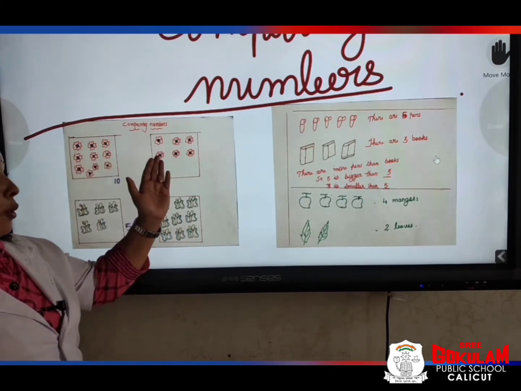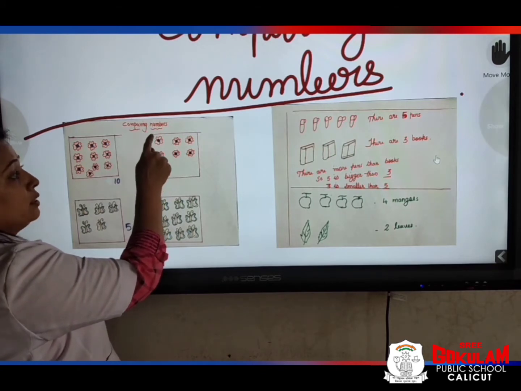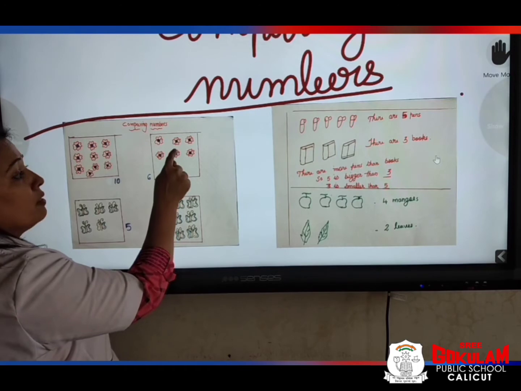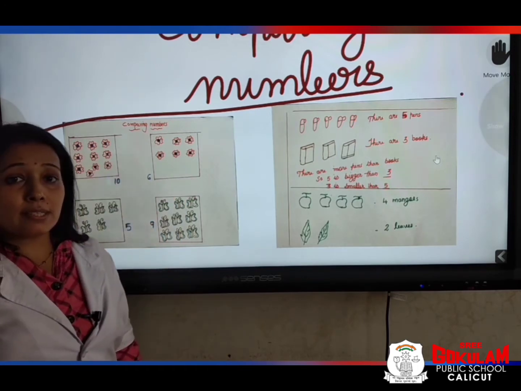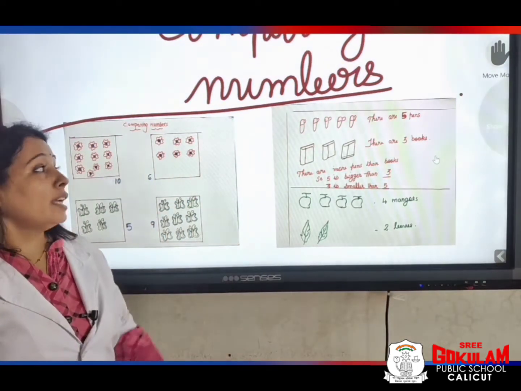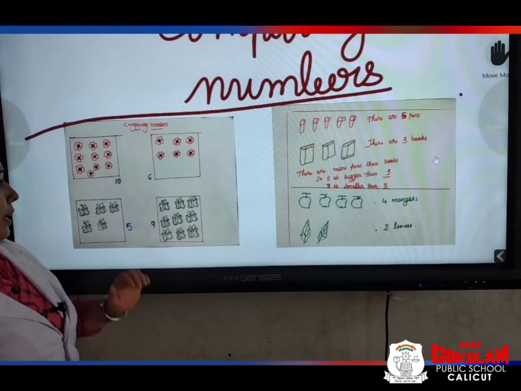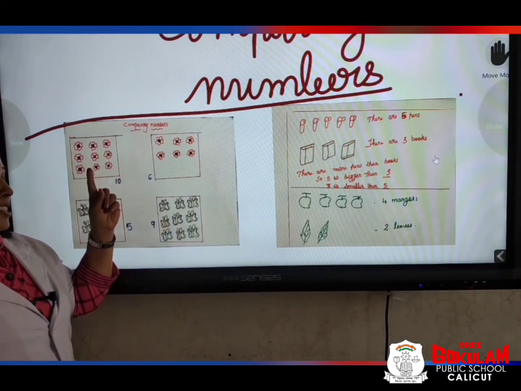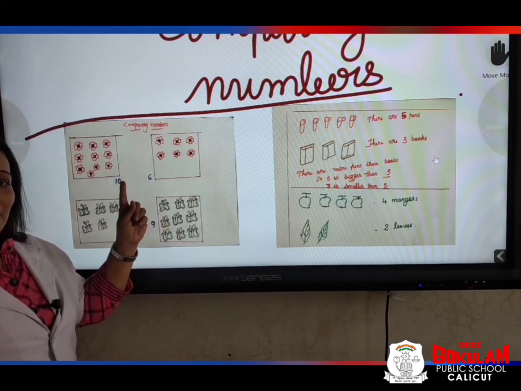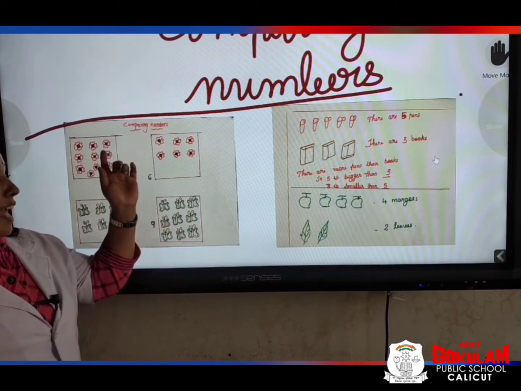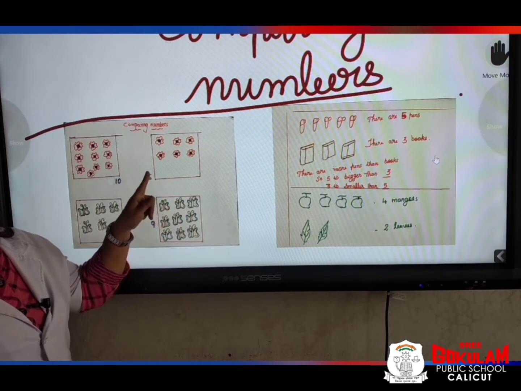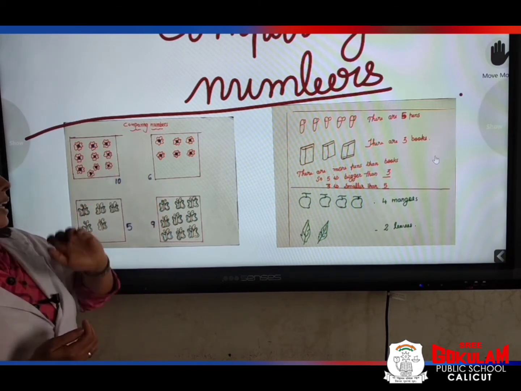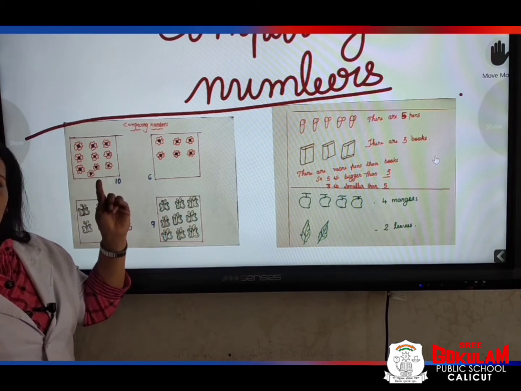Please check the next box. Yes, 1, 2, 3, 4, 5, 6. How many flowers are there? Yes, sure. There are 6 flowers. Here we can say 10 is greater than 6. Same way we can say 6 is smaller than 10.